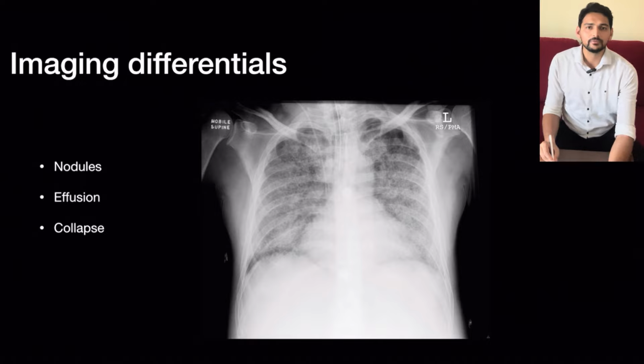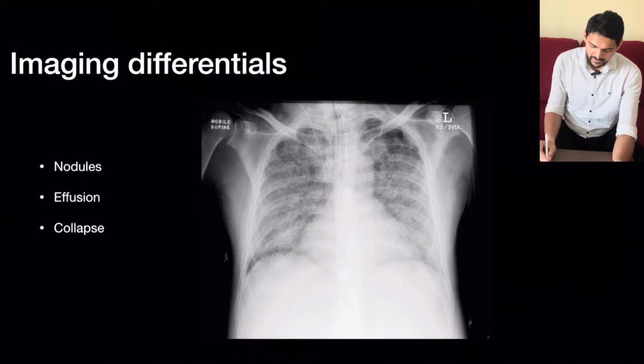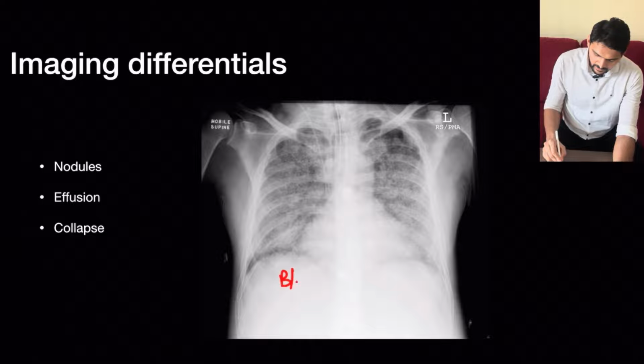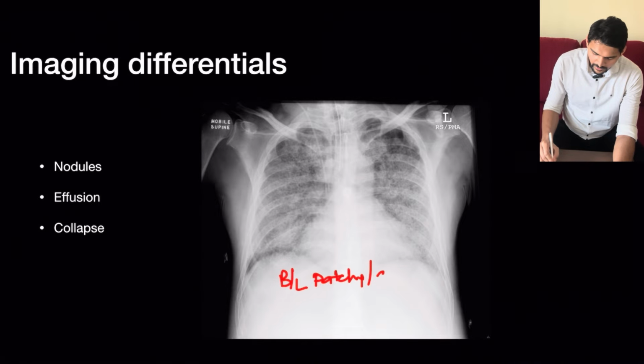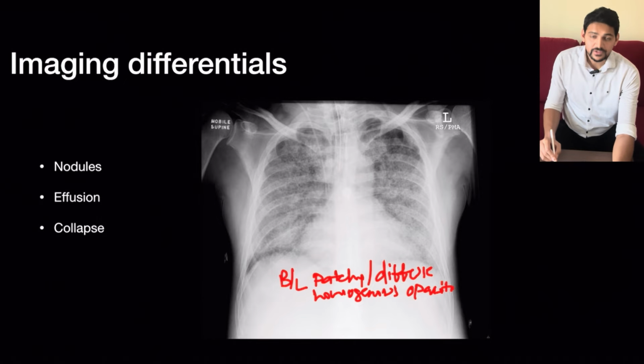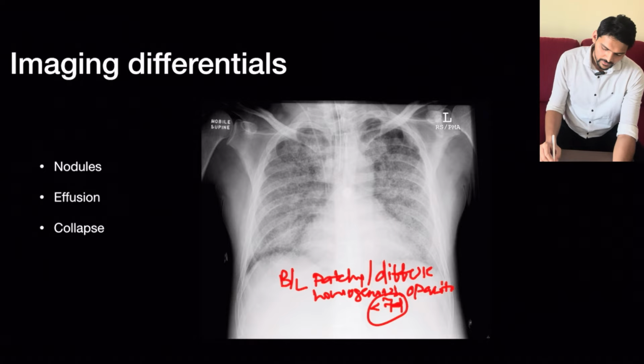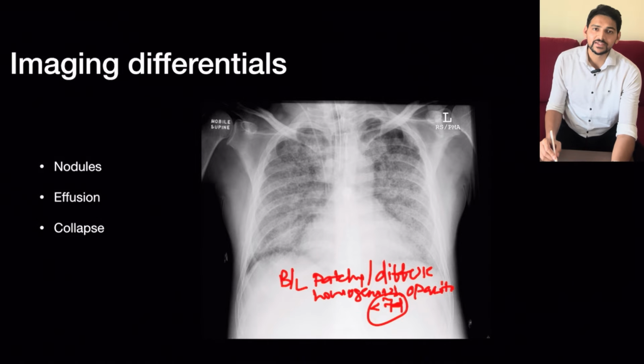So as mentioned, we will be seeing chest imaging, commonly chest X-ray. In that, bilateral, patchy or diffuse, homogeneous opacities will be seen, which has developed in less than 7 days duration. So in that case we will consider it as ARDS.